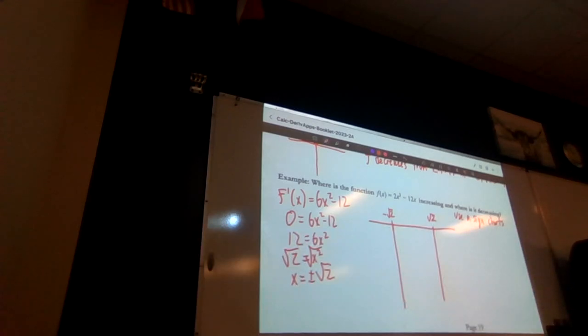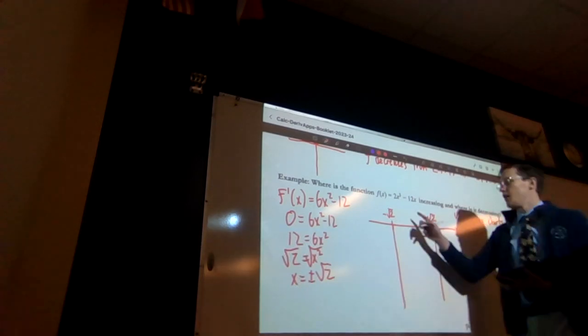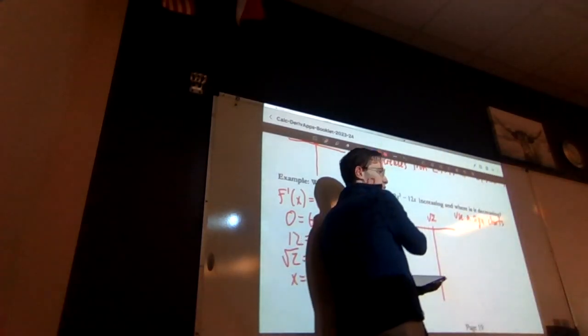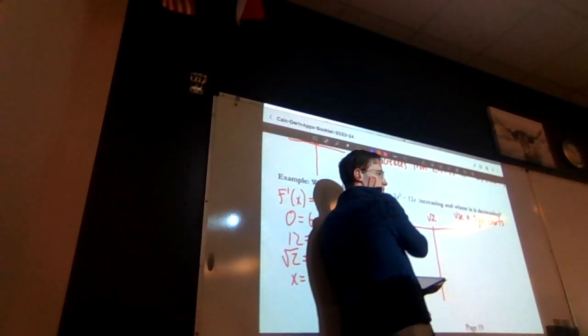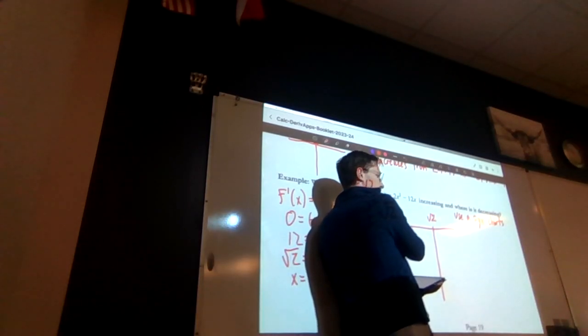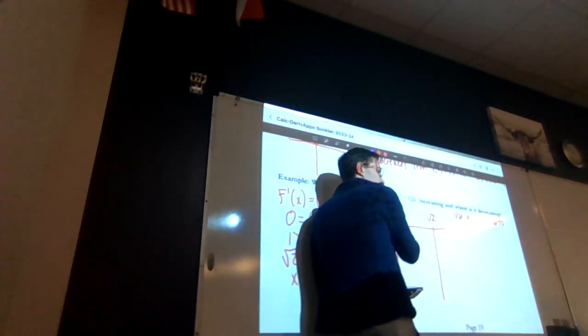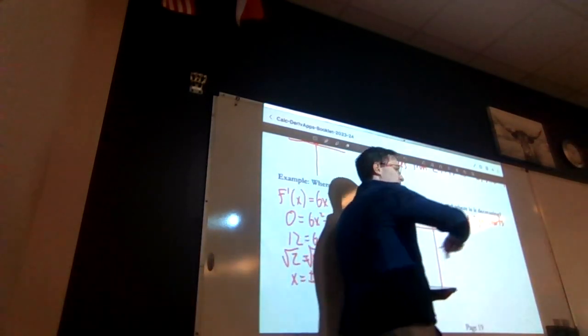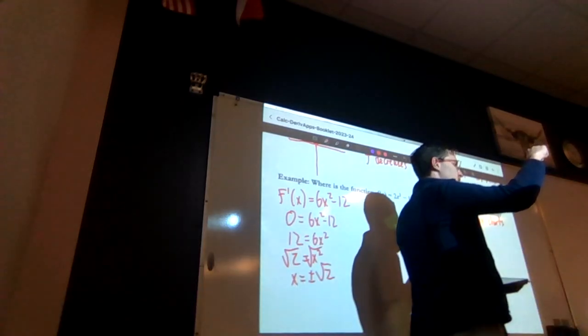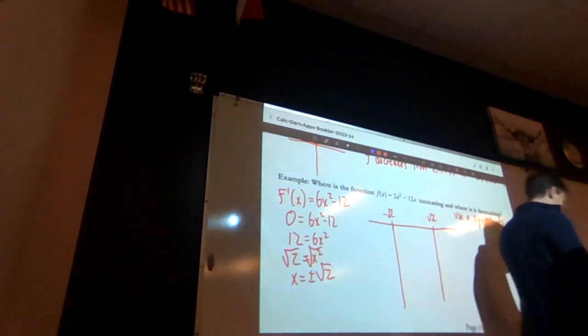Okay. Now, all I need to do is check what the sign of these are at specific points. What's the value at negative root 2? If I input negative root 2 into this equation here, what am I going to get? 0. So I know these are going to be 0. So what happens in between zeros? When we cross the x-axis, the sign changes. So this is going to tell me where my sign changes are.